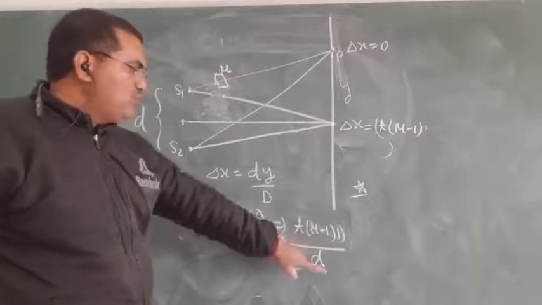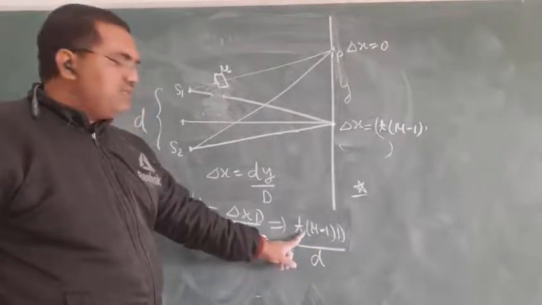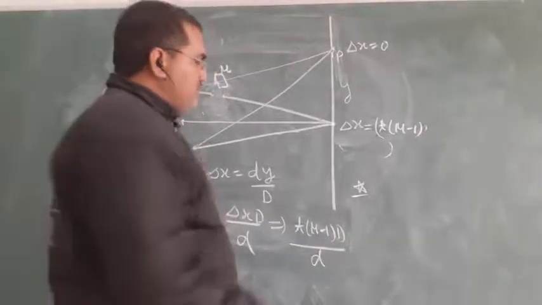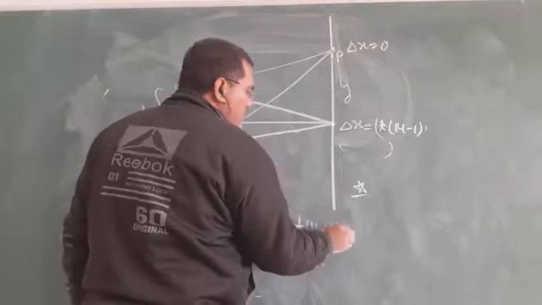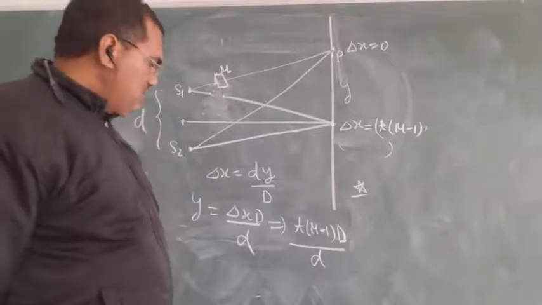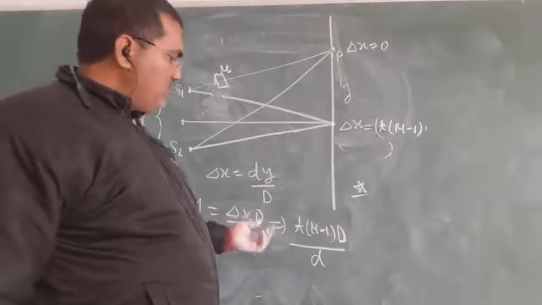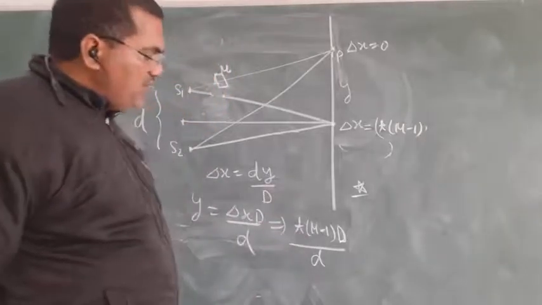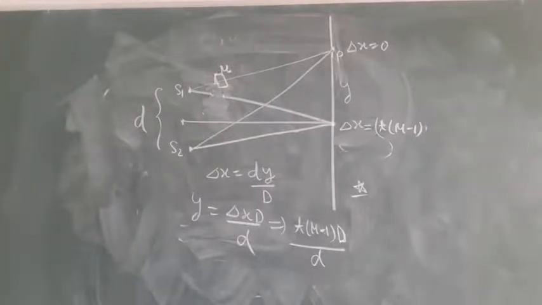Here t is the width of the slab inserted, mu is the refractive index of the slab, capital D is the distance between screen and slit, and small d is the distance between the two slits. So the central maxima will shift by a distance t(mu minus 1)D by d.